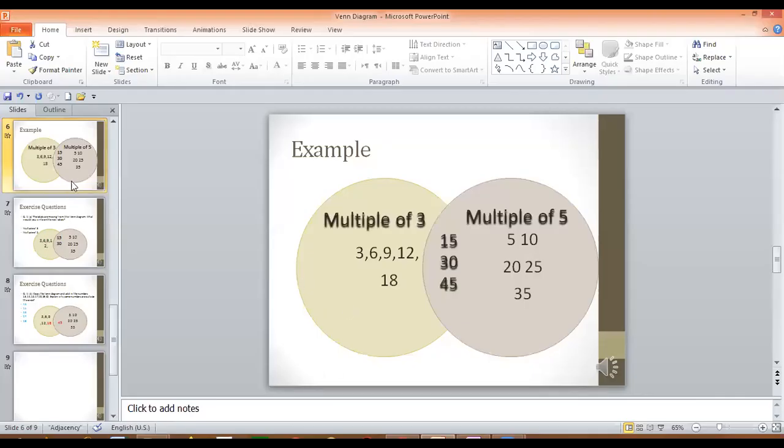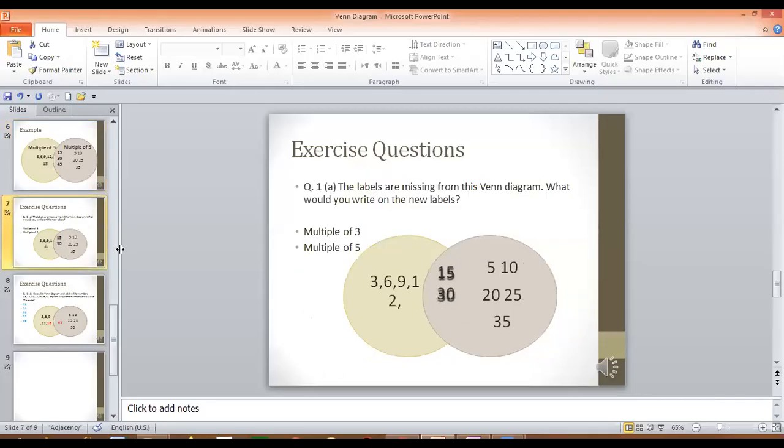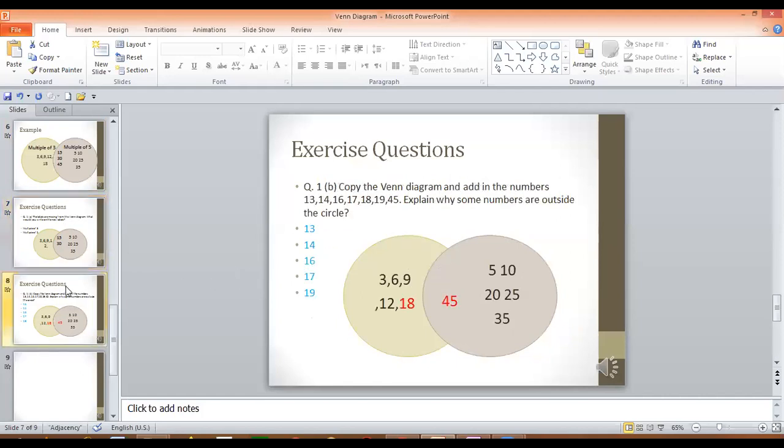And what is the question, guys? In the question, we have to label. The labels are missing from this Venn diagram. What would you write for the new labels? Okay, this is question number 1A. Then we have 1B, copy the Venn diagram and add in the numbers. Why are some numbers outside the circle? We will complete that also.